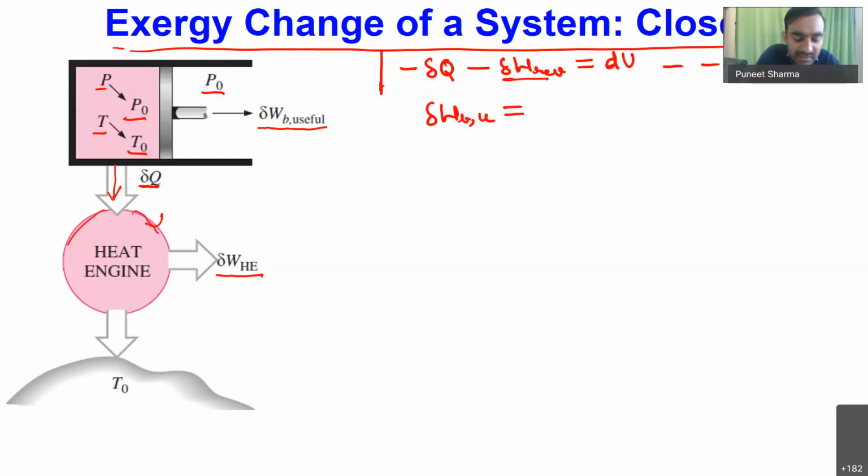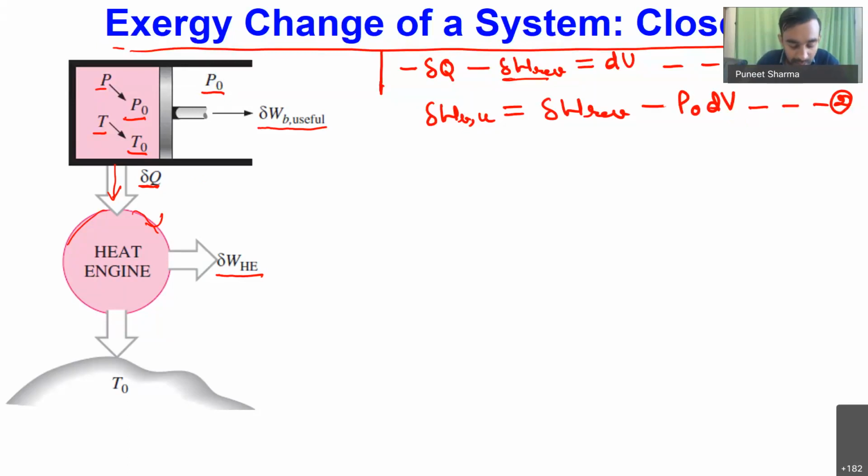Because while this piston is expanding, the immediate surroundings of the piston are compressing at constant pressure P naught into dV. So our surroundings will be consuming a certain amount of work. That's why my useful work will be reversible work minus P naught into dV, where the piston has displaced through a change of volume dV. So this is my equation number 2.